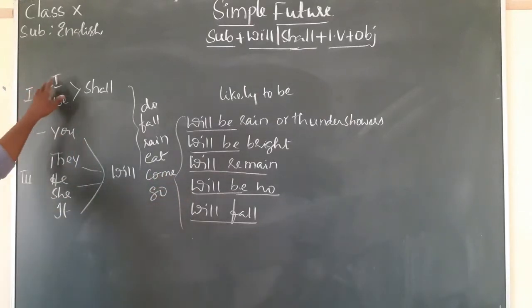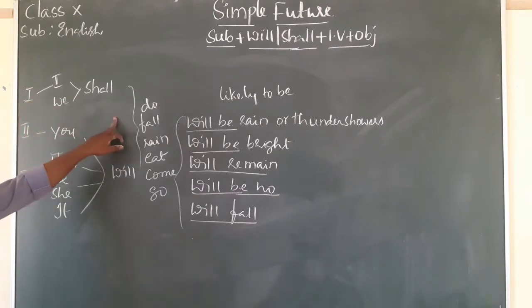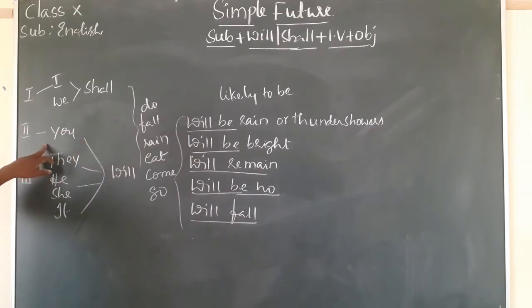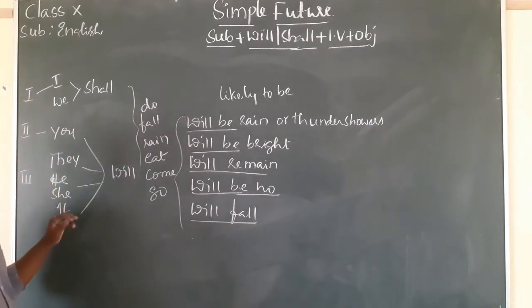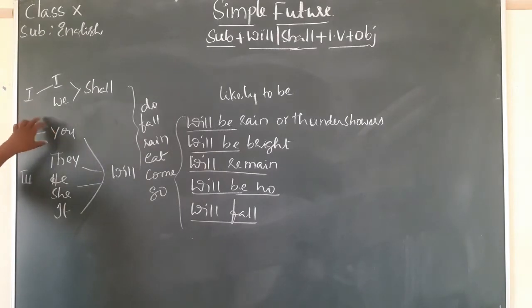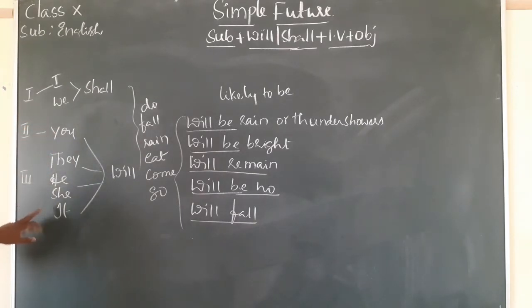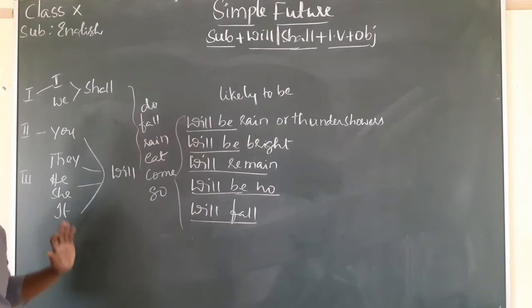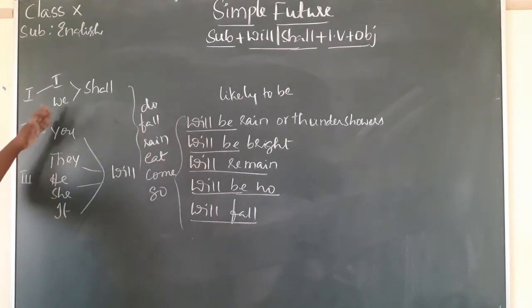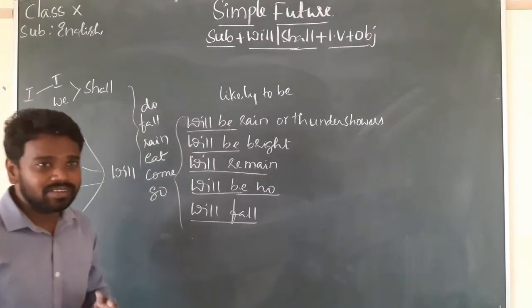So we can say, I shall do my homework. We shall do our homework. You will do your homework, right? They will do their homework. He will do his homework. She will do her homework. It will play, right? So I and we take shall. You, they, he, she, it take will. Understand? This is one point.